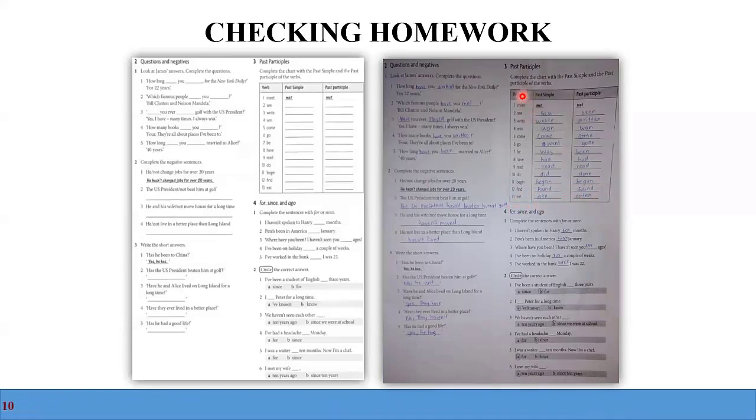I'm going to read again for you. Meet, met. See, saw, seen. Write, wrote, written. Win, won. Come, came, come. Go, went, gone. Be, was or were, been. Have, had. Read, read. Do, did, done. Begin, began, begun. Find, found. Eat, ate, eaten. Right. So we go to number 4, for and since here. Number 1, complete the sentences with for or since.